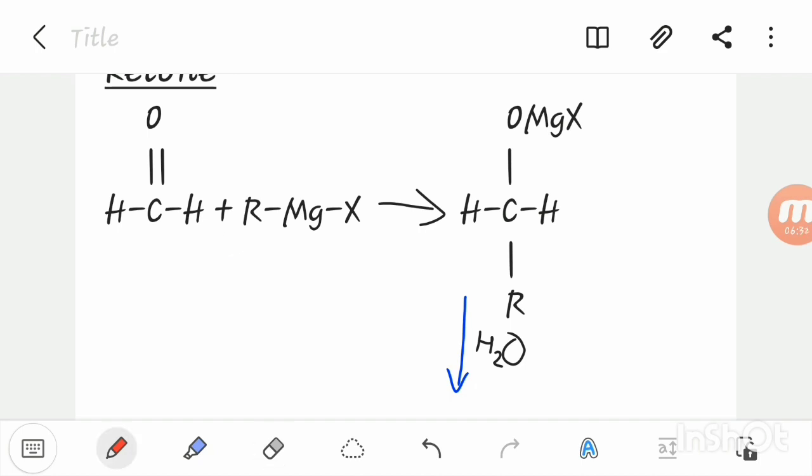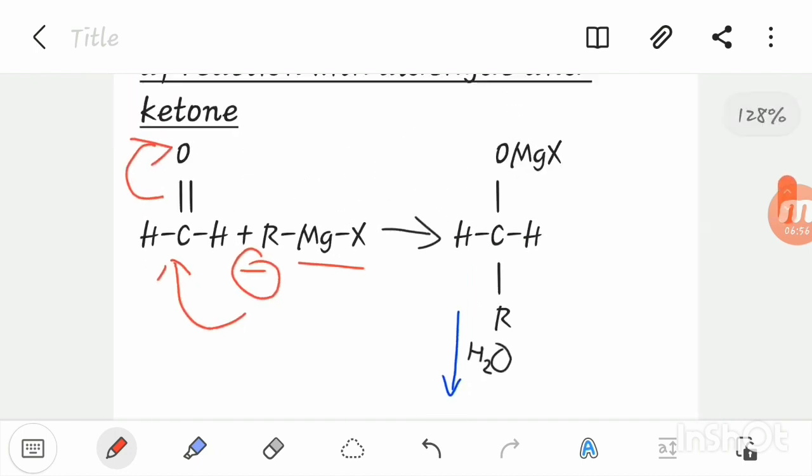It develops a partially negative charge on this R, and this R reacts on the central carbon atom of the aldehyde, and due to this the double bond shifts toward oxygen, and MgX combines with O, and on hydrolysis